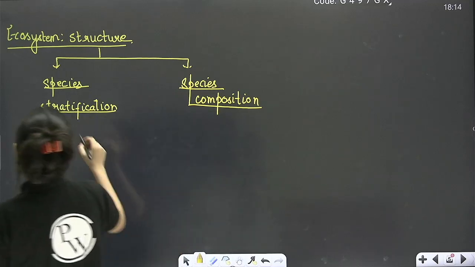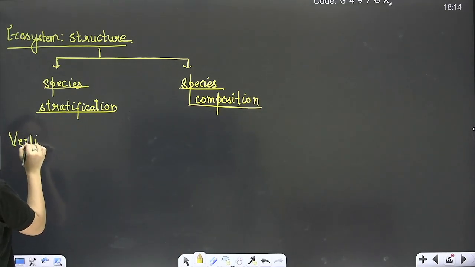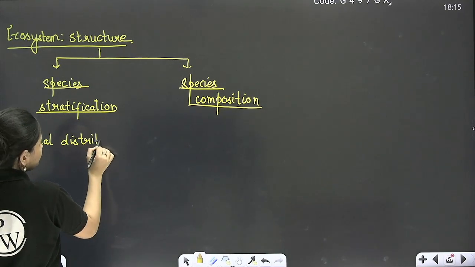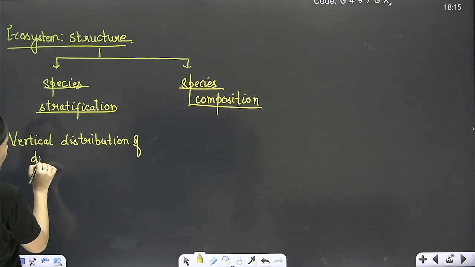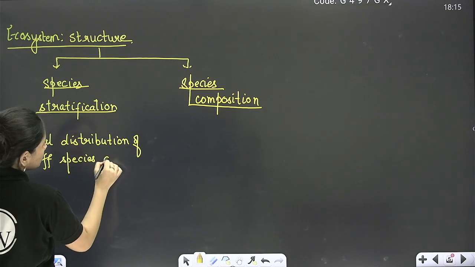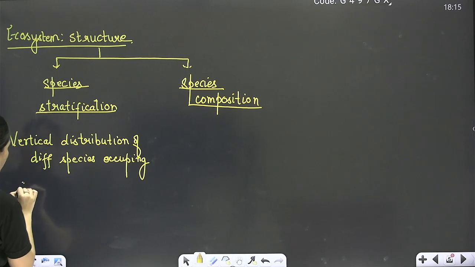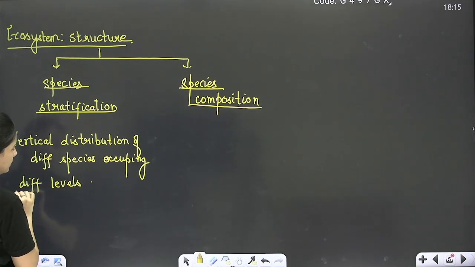So first, if I see what species stratification means, it is nothing but the vertical distribution of different species occupying different levels.